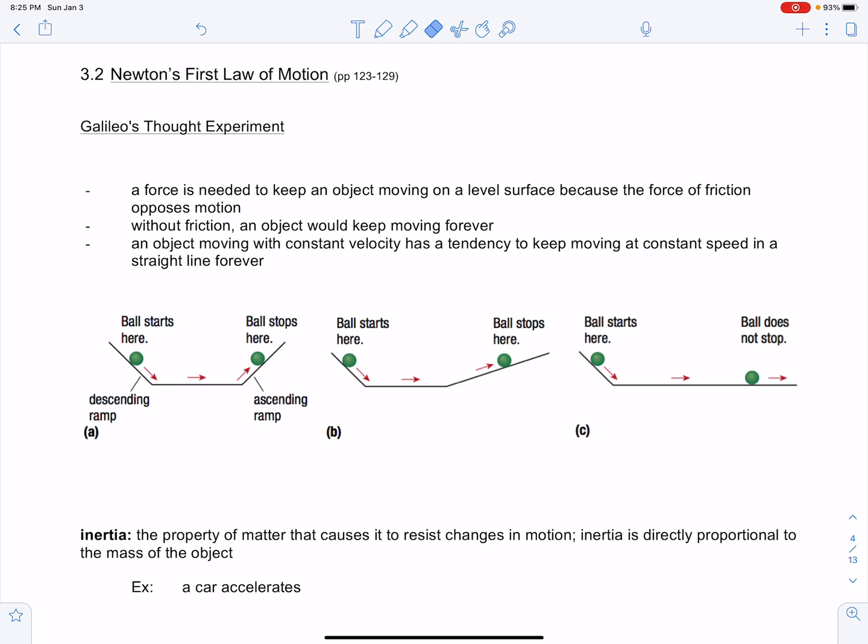If you were to take the ascending ramp and start to decline it, the ball would continue down the ramp, but it would try to seek its starting height. If you completely descended the ascending ramp, so it was horizontal, the ball would keep on moving, and it'll keep on moving in that straight line forever and ever because no force is opposing it.